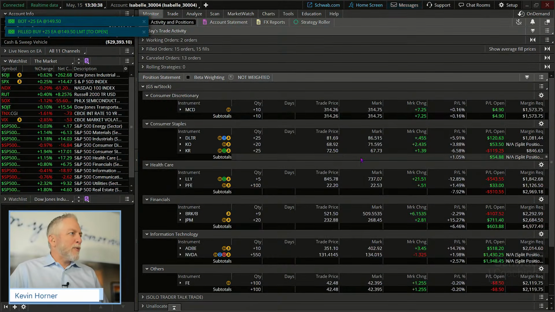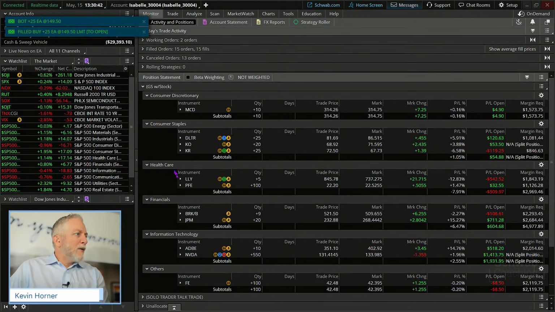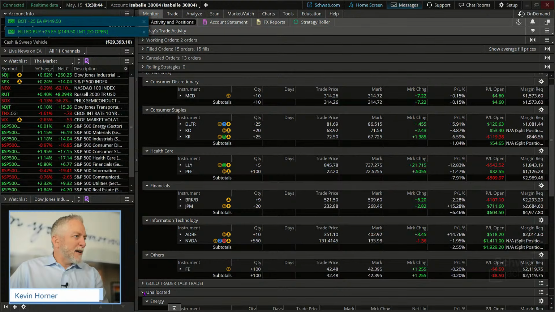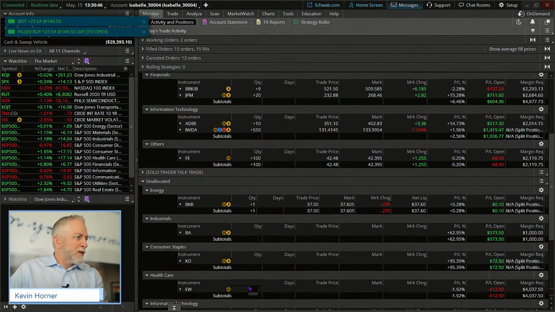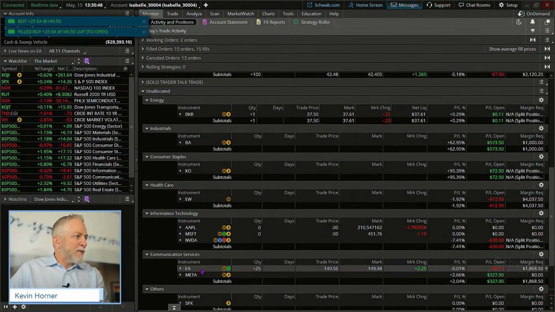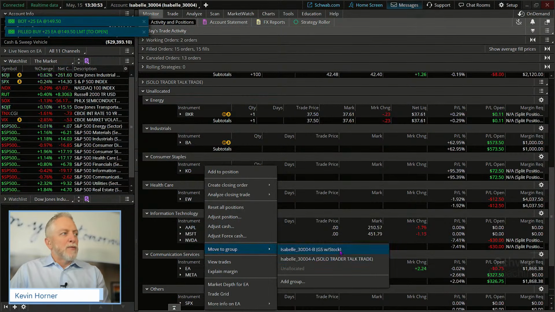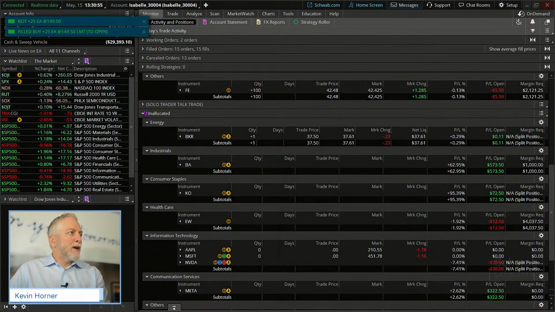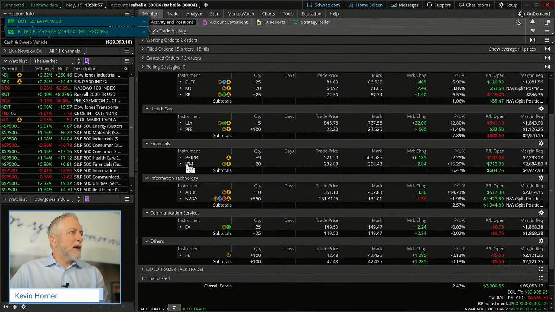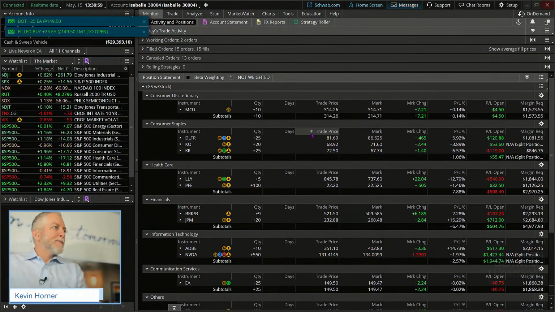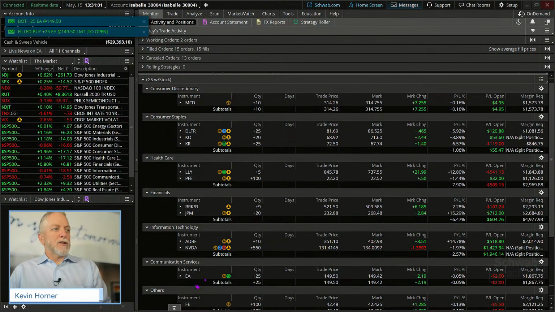And then our monitored portfolio, let's see here. Oh, it's probably in my unallocated area, so let's make sure that I place it where I need it. There we go. So just right-click in the position and move to the proper group. All right, so eliminate that unallocated. There we go, everybody. All right, so now communications. I've got that exposure, okay?